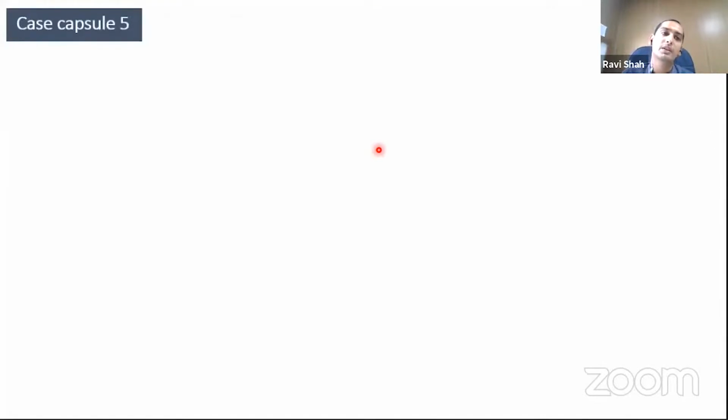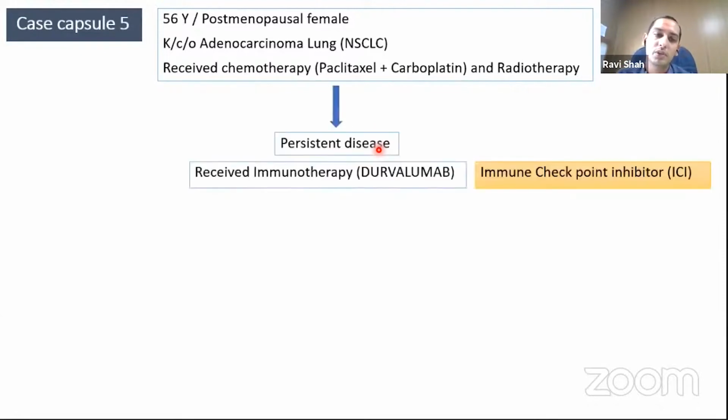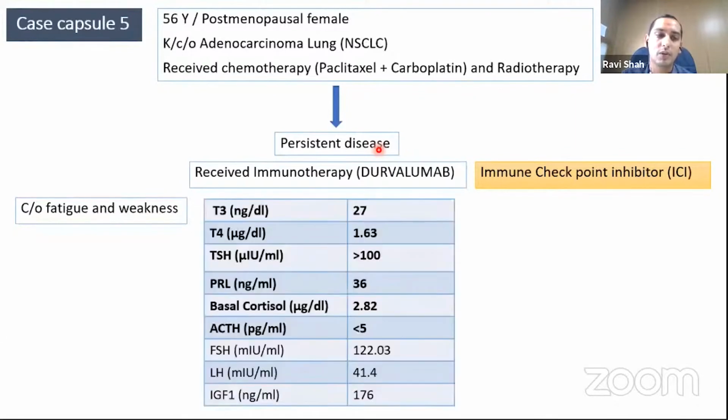And now, coming to a newer etiology of hypophysitis, there's a 56-year-old female with adenocarcinoma of the lung receiving chemo and radiotherapy, but still having persistent disease. So she was started on a newer therapy, immunotherapy, durvalumab, which is an immune checkpoint inhibitor, a PD-L1 inhibitor. The patient received three cycles of immunotherapy and then developed fatigue and weakness. So the treating oncologist advised a pituitary function profile, and that identified primary hypothyroidism with hyperprolactinemia and central hypocortisolism.